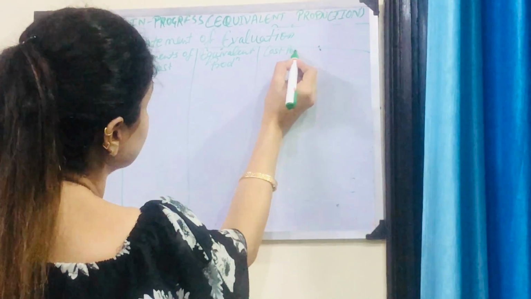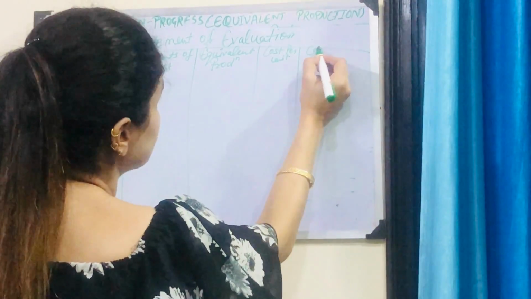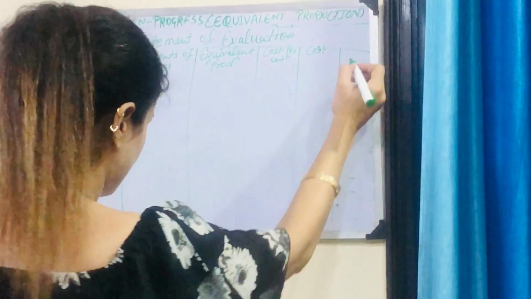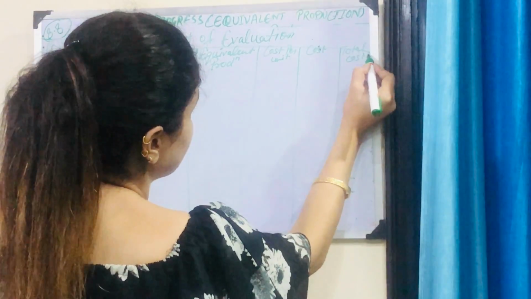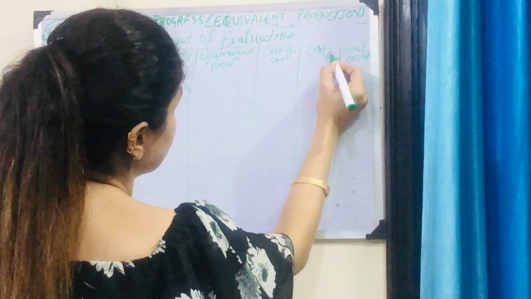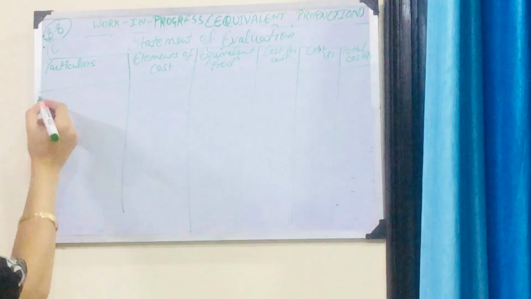Cost per unit. Cost. And then total cost. These were in rupees. This is also in rupees. Okay, we'll start with the abnormal loss.